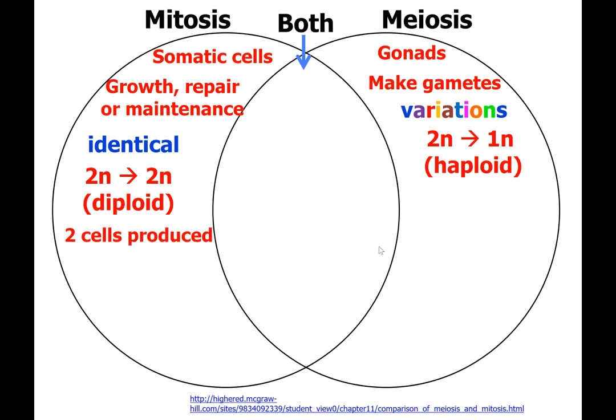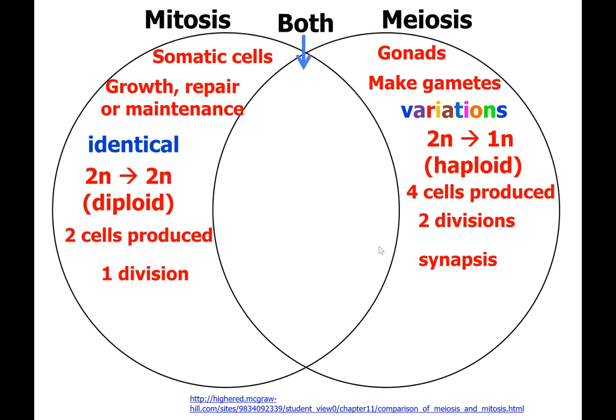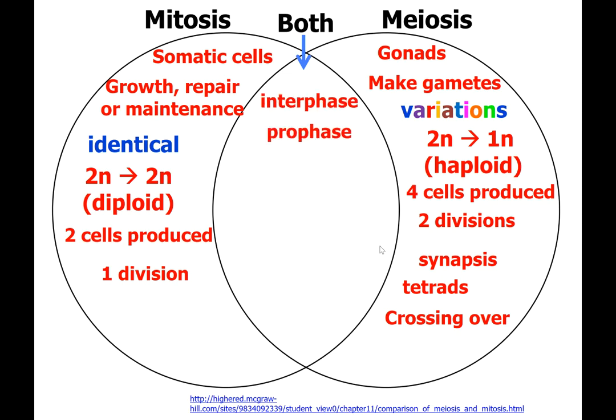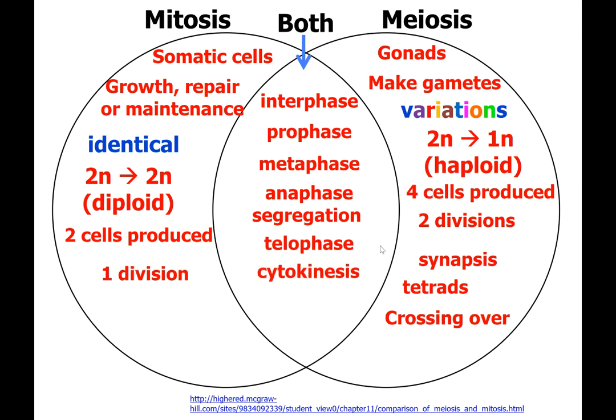cells. In mitosis, 2 cells are produced. In meiosis, it is 4 cells. In mitosis, there is 1 division. In meiosis, there are 2 divisions. In meiosis, there's also synapsis, when the homologous chromosomes join, forming a tetrad. And while it is joined together in prophase 1, it may also cross over. Okay, so similarities between the two, they both have an interphase before them. Then they go through prophase and metaphase, anaphase, when segregation occurs, then through telophase and cytokinesis.